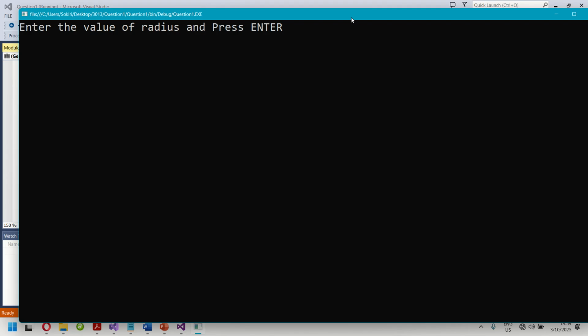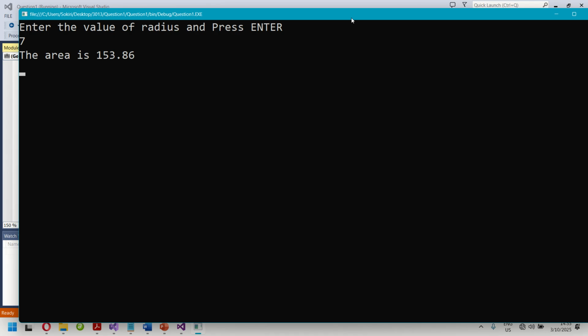Because we need to verify. You are saying 3.14 times 7 times 7. You say it's what? 153.86. So we need to check whether it's correct. So we are going to put 7 as the radius. Then the area is what? 153.86. Which is correct in this.